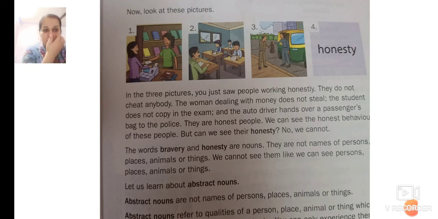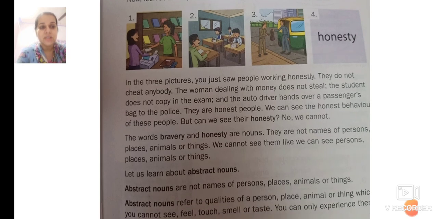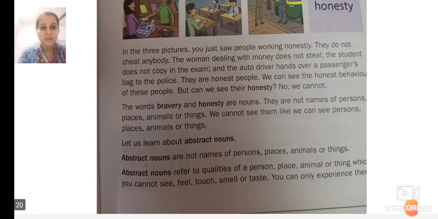In the three pictures you just saw, people were working honestly. They do not cheat anybody. The woman dealing with money does not steal, the student does not copy in the exam, and the auto driver hands over the passengers' bag back to the police. They are honest people. We can see the honest behavior of these people, but can we see their honesty? No, we cannot. We can only see their behavior. Oh, they are so honest, but we cannot touch their honesty. We can touch the honest person, but we cannot touch their honesty.